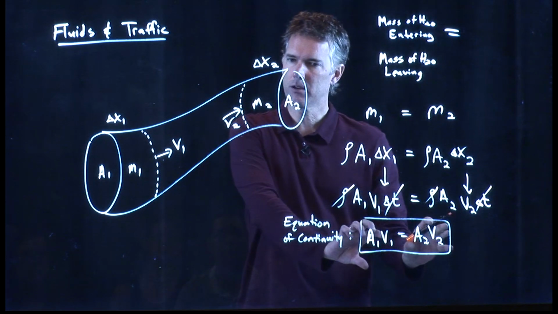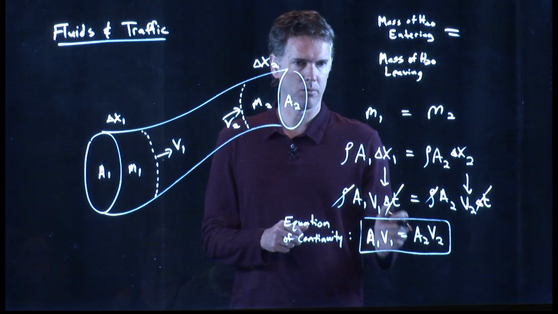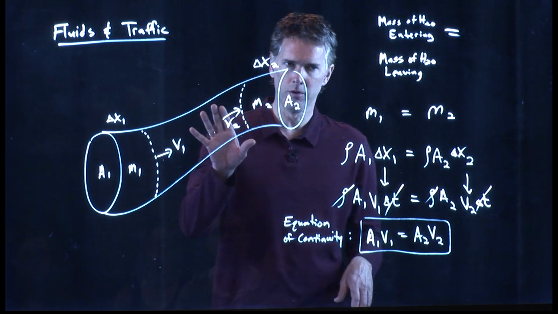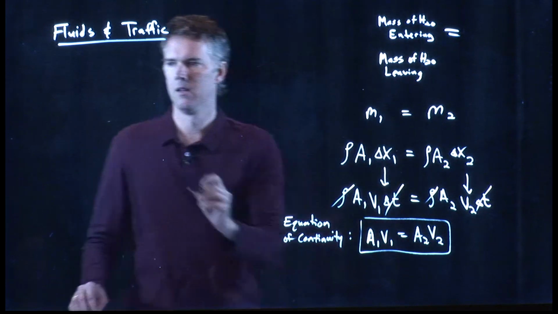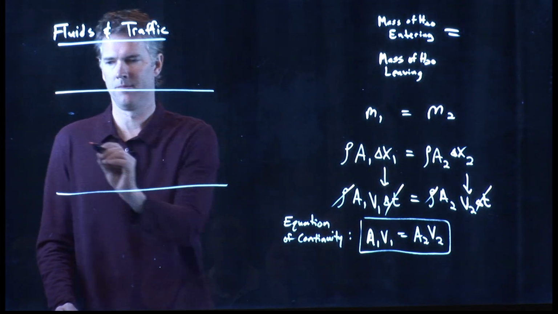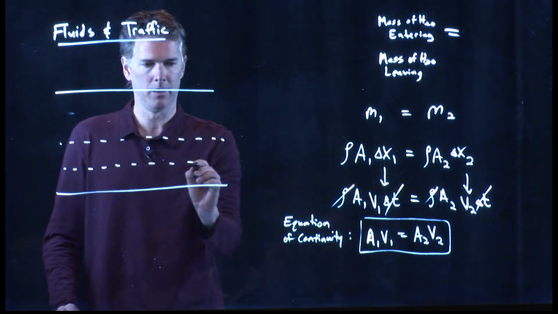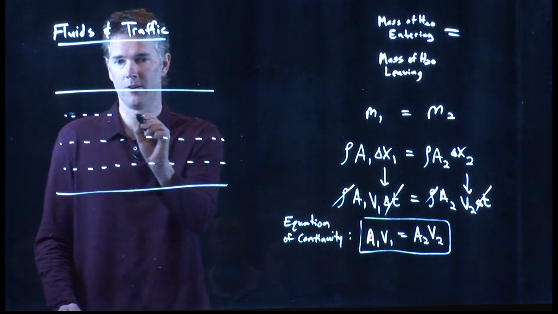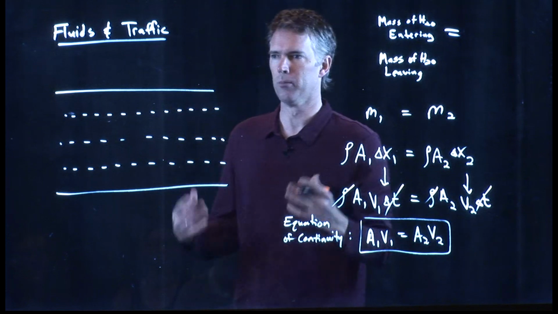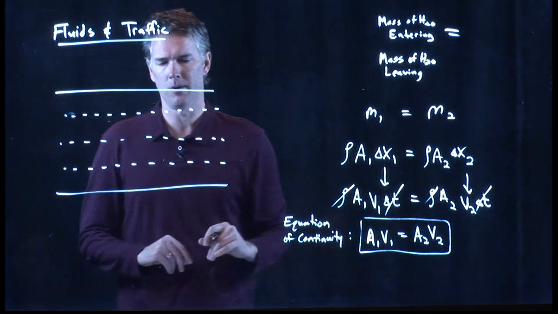If I constrict one of these areas, then the velocity will change according to this equation. And so now you can probably see the analogy between fluid flow and traffic. Let's draw a 4-lane highway, which we don't have many of these in Southern California anymore, right? They're all like 12, 18, some huge number of lanes. But let's say in the old days, we had a 4-lane highway, okay?